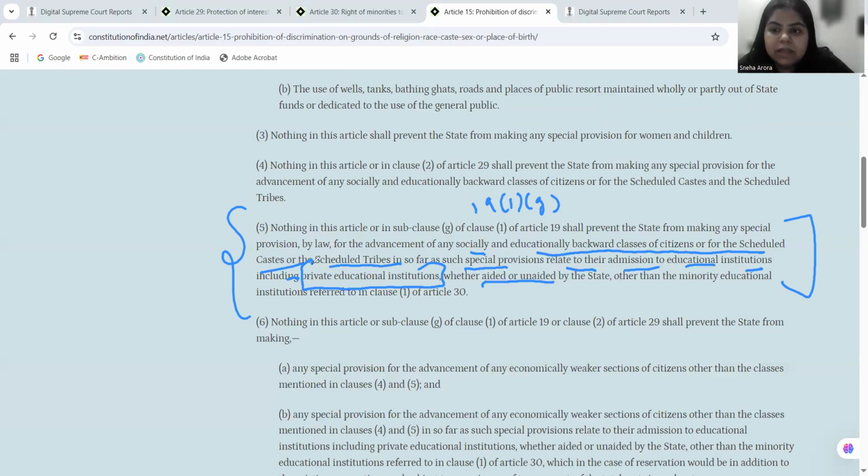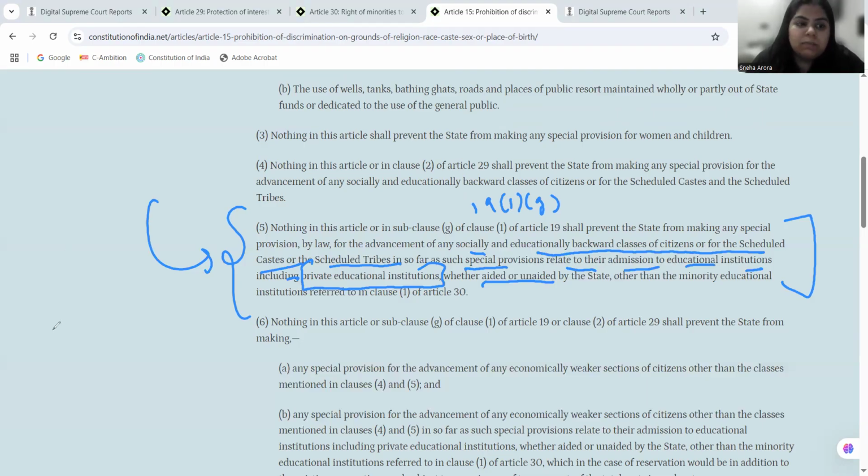So now an amendment is brought that the state may make laws. It will not prevent the state to make any special provision for implementation of reservation or for providing quotas in educational institute, private educational institute we are talking of, whether they are aided, whether they are unaided. So this provision is basically giving power to the state to interfere in the management, and it will not be restricted because it is being passed by the Parliament.